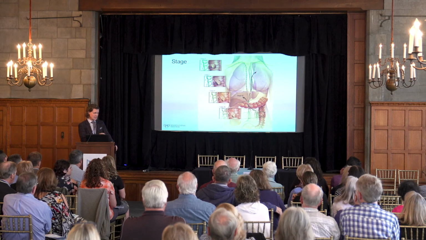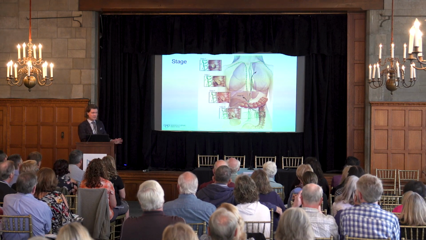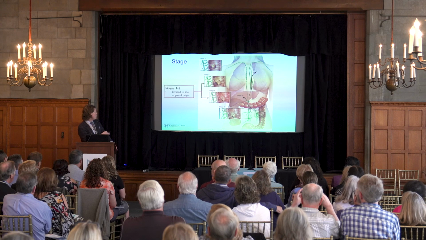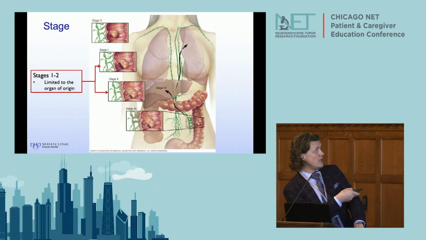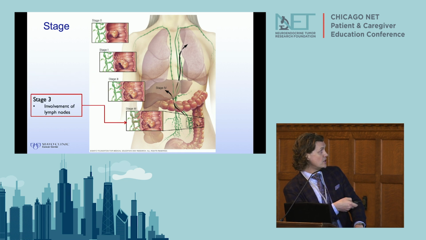So this is for colon cancer, but the same rules apply. Here we have stage 1 or 2. These are tumors, in this case, limited to the colon, and they may either be just on the inside of the colon, or they may start growing through the wall of the colon, but they haven't really gone anywhere beyond that. Stage 3, now we can see these green vessels or lumps outside of the colon. These are the lymph nodes. Now we can see that the tumor has gone from where it started in the colon into the lymph nodes. So this would be stage 3.